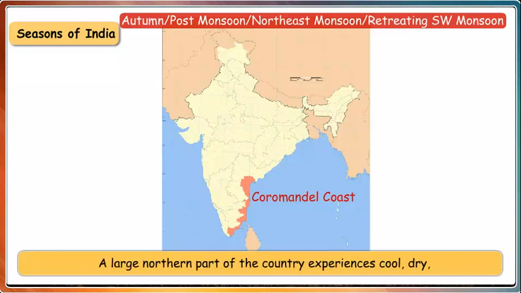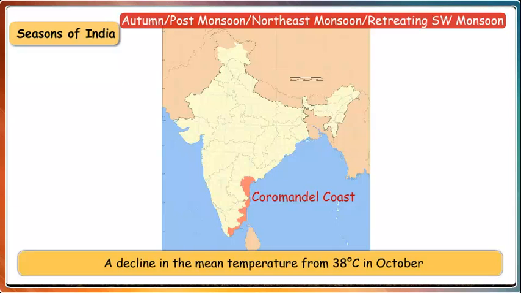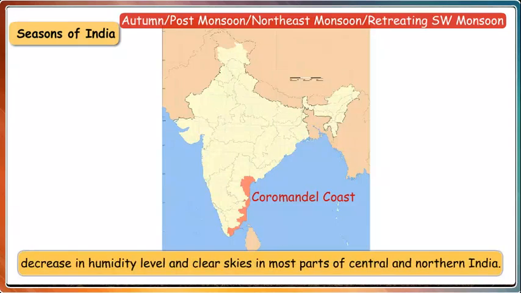A large northern part of the country experiences cool, dry, and dense Central Asian air masses. Some parts of Tamil Nadu, Kerala, Karnataka, and Andhra Pradesh receive about 35% of their total rainfall during the season. A decline in the mean temperature from 38 degrees Celsius in October to 28 degrees Celsius in November takes place during this season. The characteristic features of this season include decrease in humidity level and clear skies in most parts of the central and northern India.